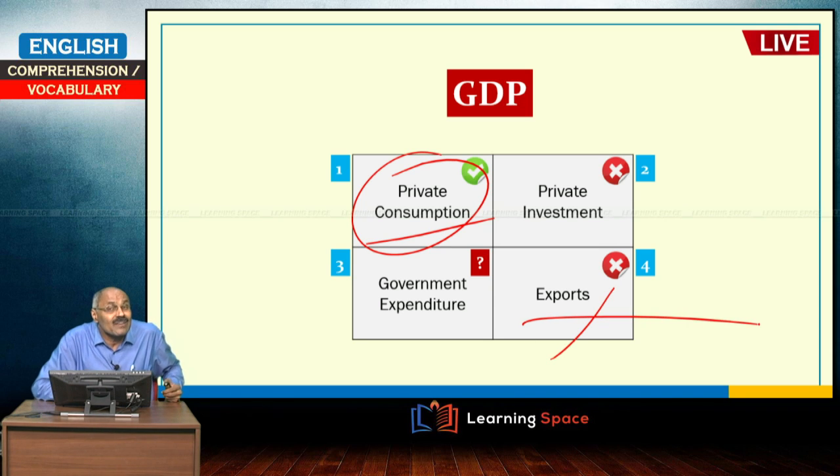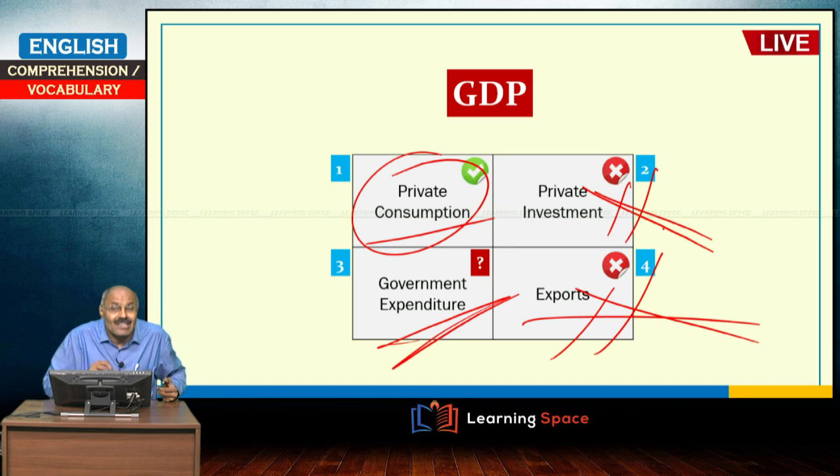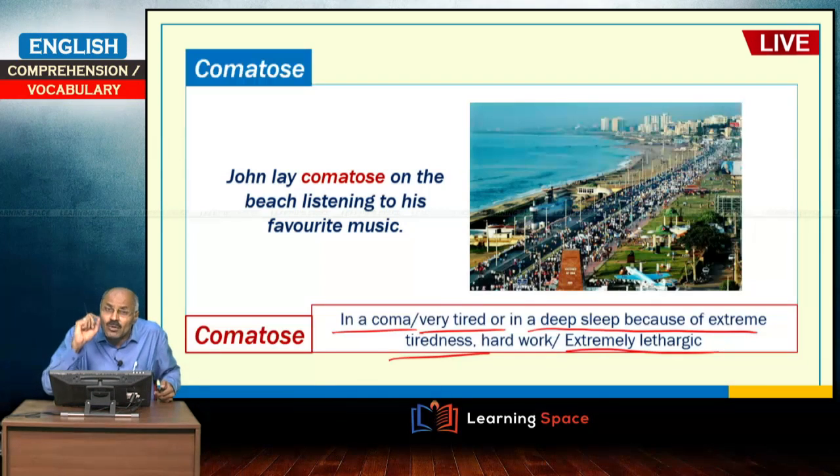Exports not satisfactory for the past 2 years, only recovering in recent times, but that is not enough. Private investment by the corporates is not coming up. In fact, the credit offtake from the banking system has reached the lowest ever figure since 1950s, that is around 5% credit offtake from the banking system. So, these two are failing badly. Government expenditure is up to some extent, but overall our GDP growth is driven by private consumption. It is not good for the economy.